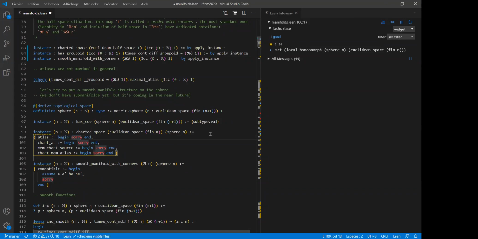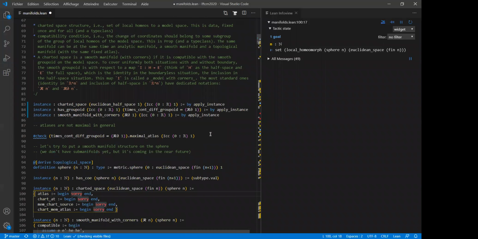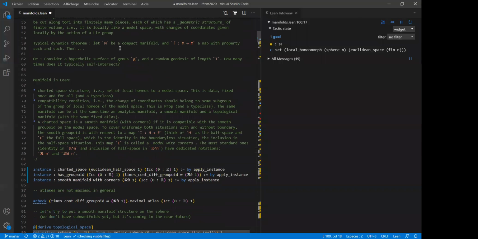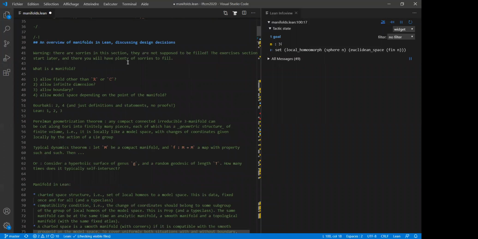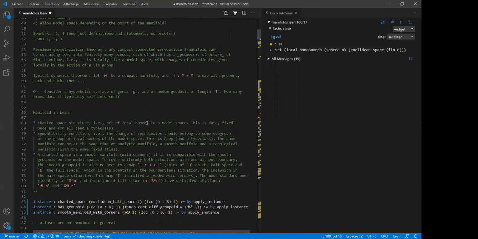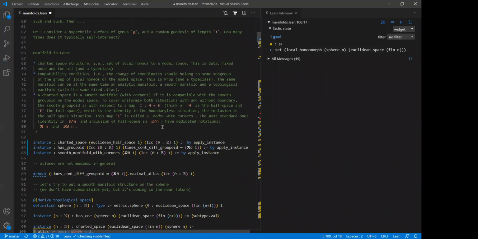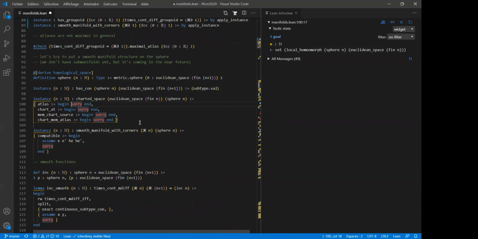Here it's not the exercise session, so I've written a warning here. There are sorries in this section, you're not supposed to fill them in. You will have plenty of sorries to fill, not these ones. I wouldn't be able to fill them either by hand. I really want to do it by more general technology, but here it's really just to see what's inside a charted space structure.